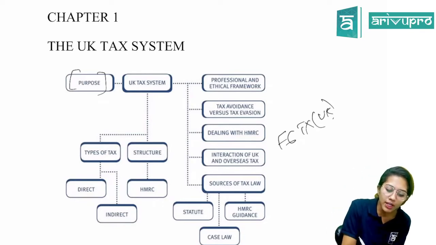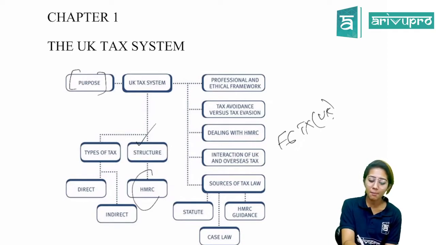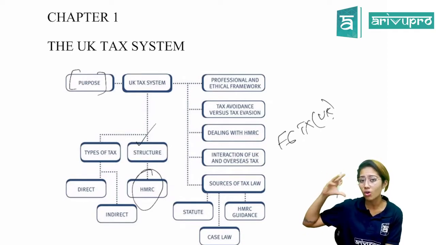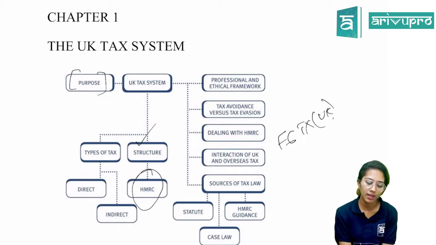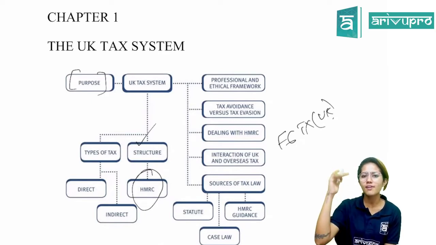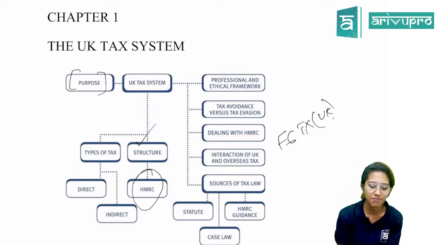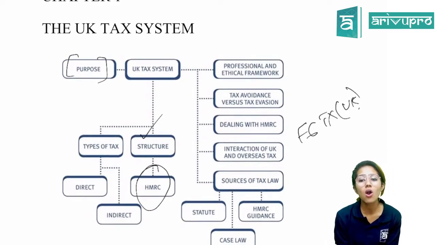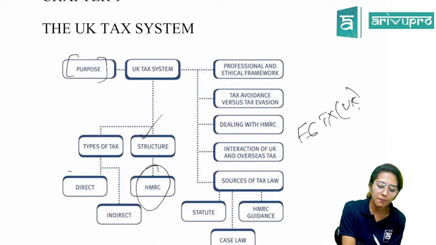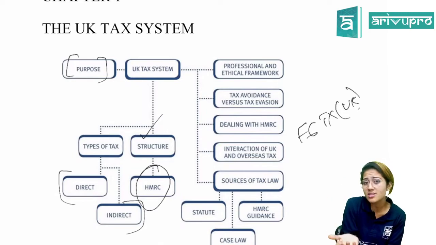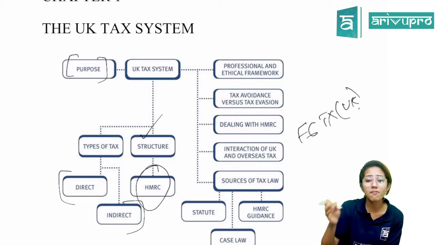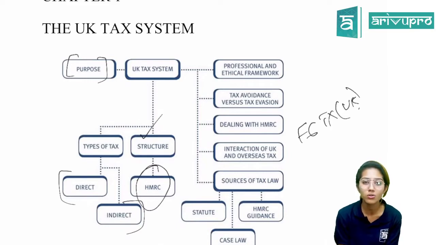Fine. So we'll be looking into what the structure is. I told you HMRC, Her Majesty's Revenue and Customs, the most important authority, the topmost authority who actually oversees the taxation system within the UK. So we'll be looking into the structure and the different levels when it comes to authorities, all those things. Fine. Then we'll be focusing on the different types of tax levied from individuals and from companies in the United Kingdom. All right. It can be broadly classified into direct tax and indirect tax. We'll be looking into what is direct tax, what is indirect tax, and the types of taxes that come under both these categories. All those things we will be discussing.